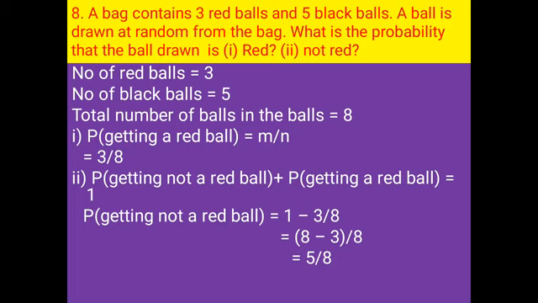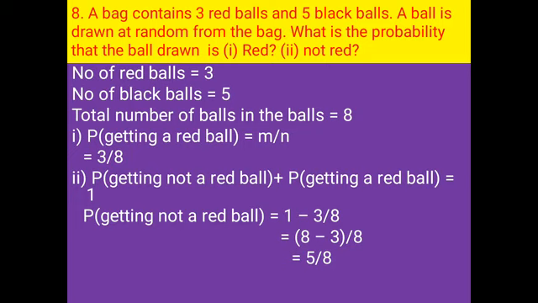Let us look at the next question. Question number 8. A bag contains 3 red balls and 5 black balls. How many red balls? 3. And how many black balls? 5. Total number of balls means total 8 balls are there. So the probability of getting a red ball. What is our formula? Number of favorable outcomes by total number of outcomes. Number of favorable means, what is favorable here? Red ball. How many red balls are there? Yes, 3 are there. And total how many are there? 8. So the answer is 3 by 8.